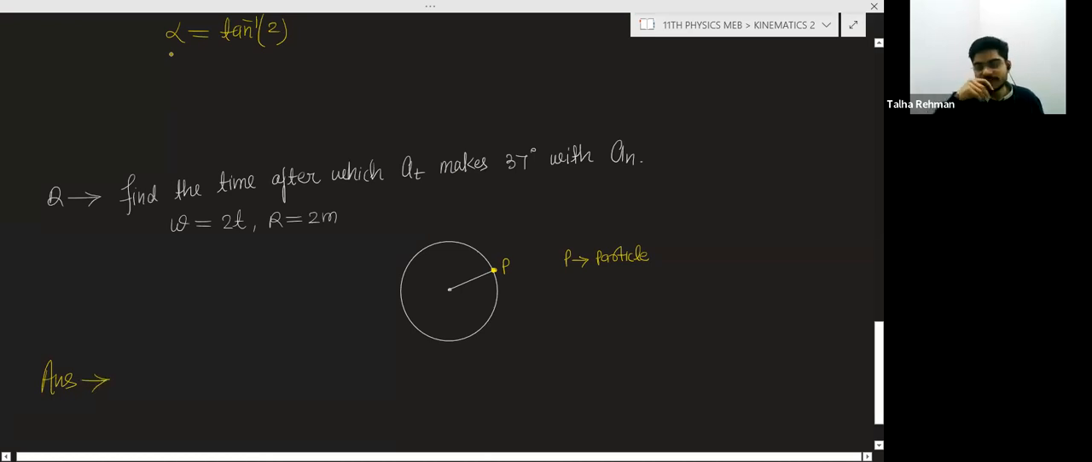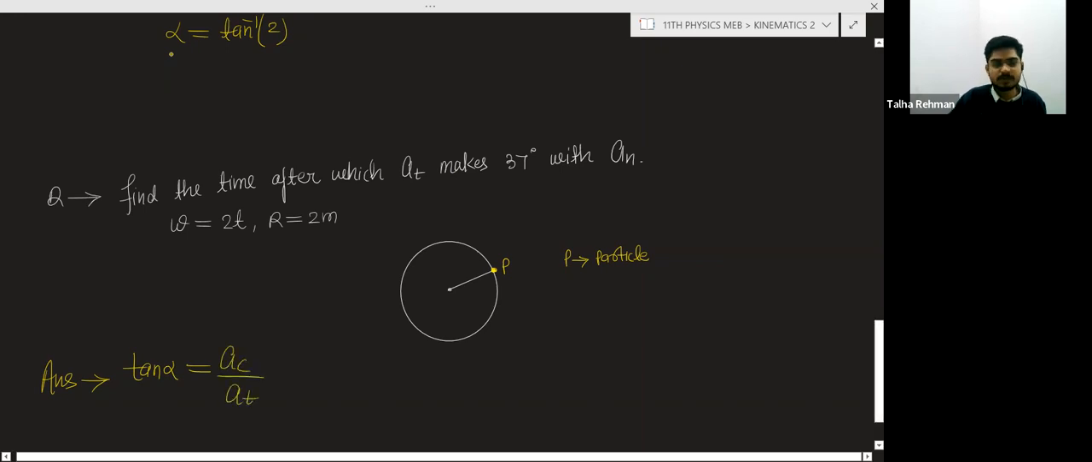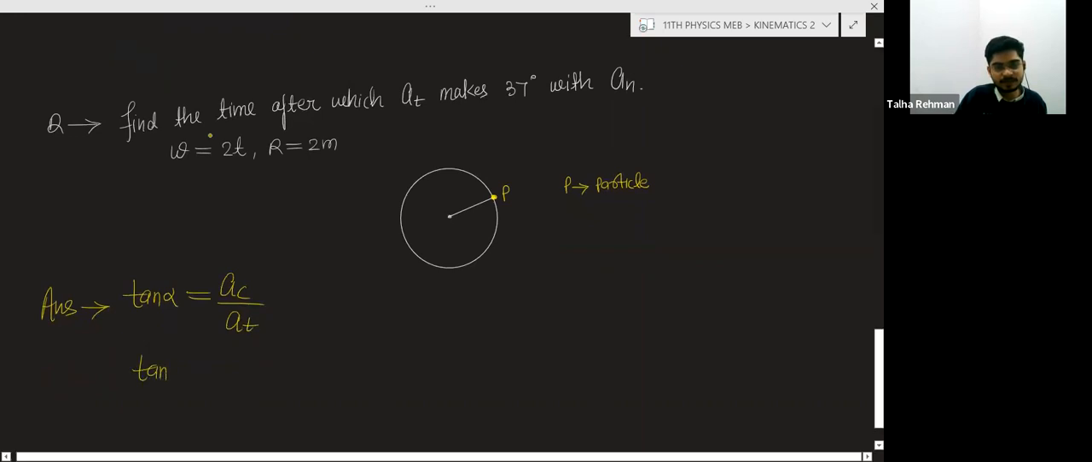Okay, so basically tan alpha you want, and tan alpha is given as tan 37 degree, and that is AC by AT. This is AC by AT and 37 degree. This is given, and this is equal to AC by AT. We do not know what is AC, what is AT.